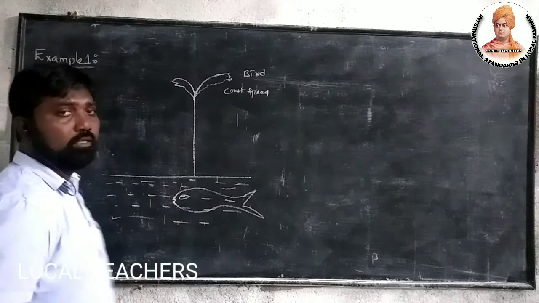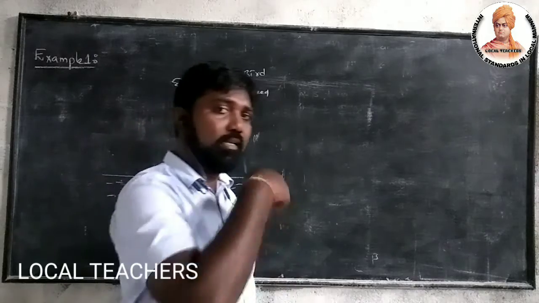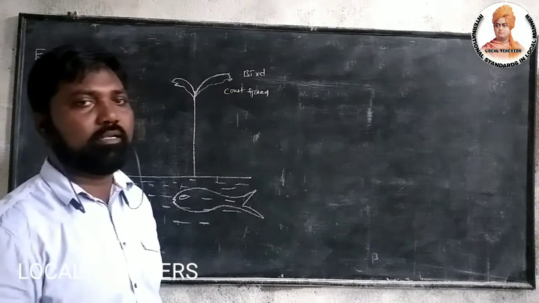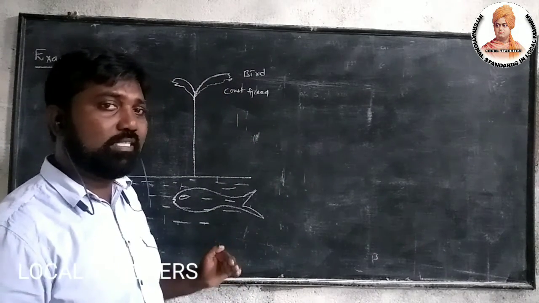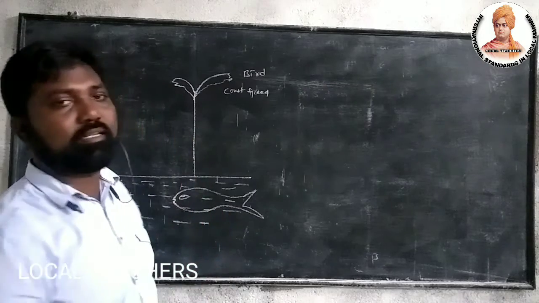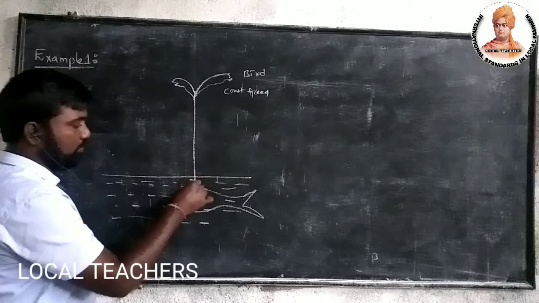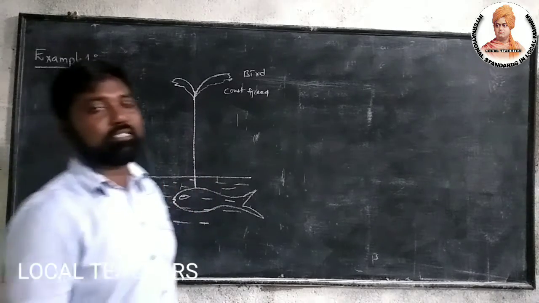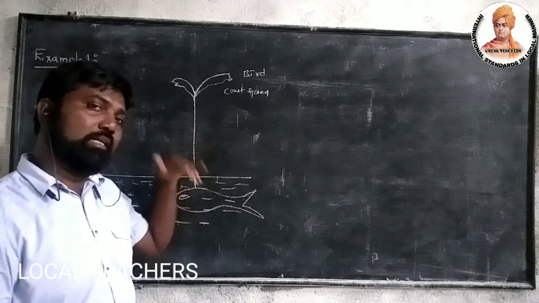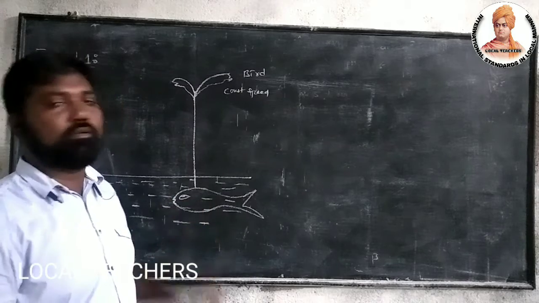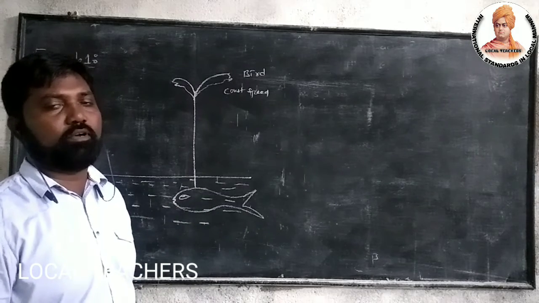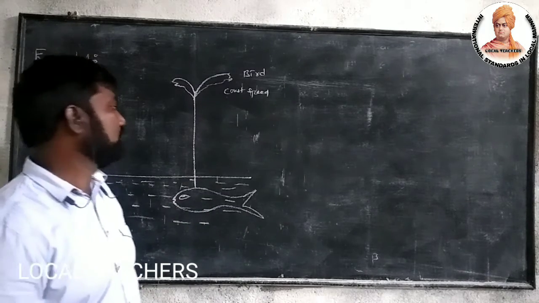So this fish is in the water, exactly vertically down from the bird. Okay, let us see.